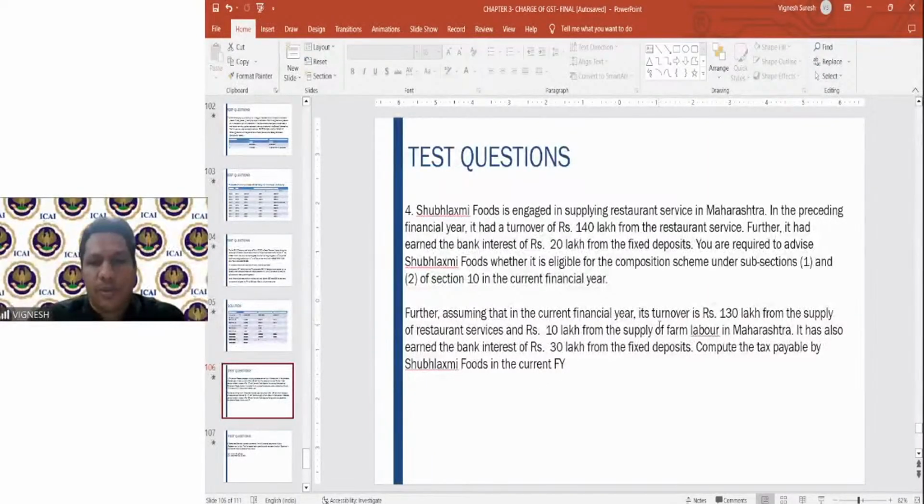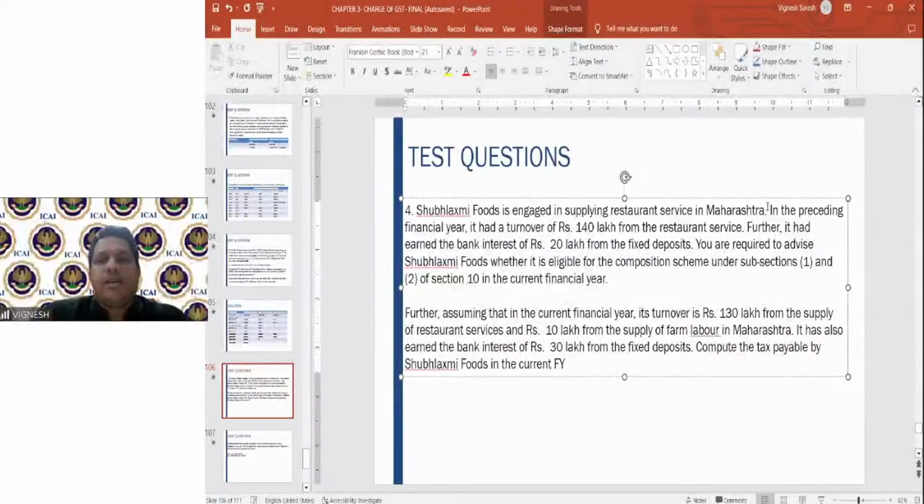Again, a question based on what is the turnover in the preceding financial year and what it is now. Yeah.